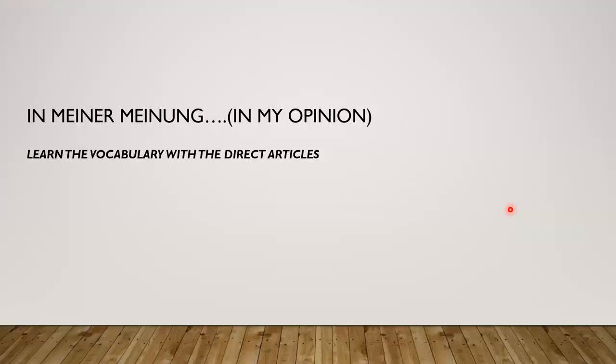I prefer learning the noun directly with the article because that's how it worked for me. That's how I feel better remembering the article. If you find it easy, then you can go with this one. Or if you find that the rules we have discussed would be easier to remember in bulk, that is also totally fine, right? At the end of the day, we just have to remember the correct articles of the nouns. That's the end of the topic.